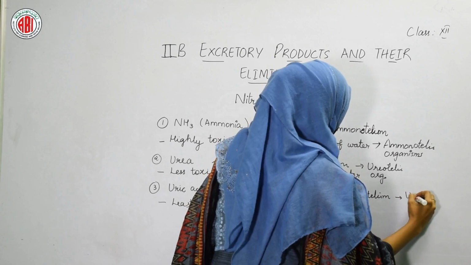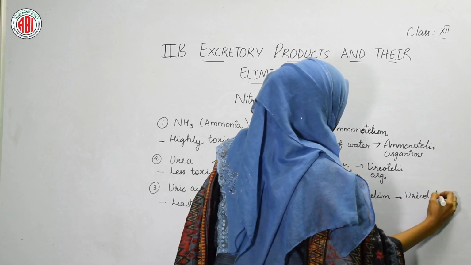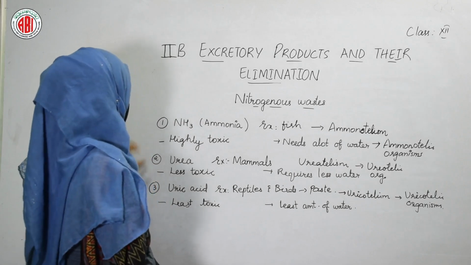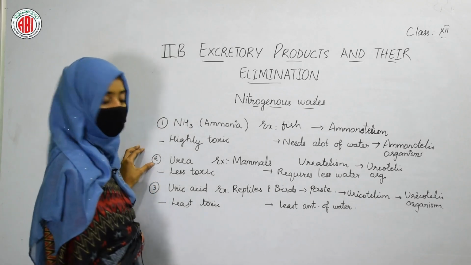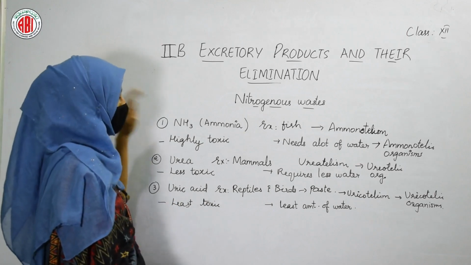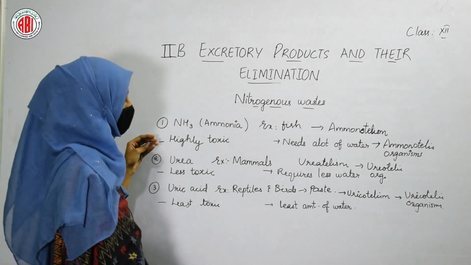We call these organisms uricotelic organisms. Nitrogenous wastes include ammonia, urea and uric acid. Ammonia is highly toxic, urea is less toxic, and uric acid is least toxic. Ammonia needs a lot of water for its elimination.